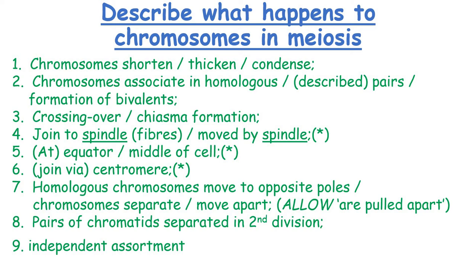They join via the centromere. Homologous chromosomes move to opposite poles, or chromosomes separate. Pairs of chromatids separate in the second division, and there is also independent assortment.